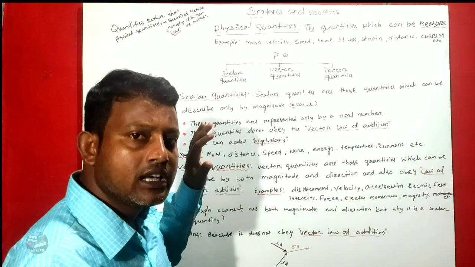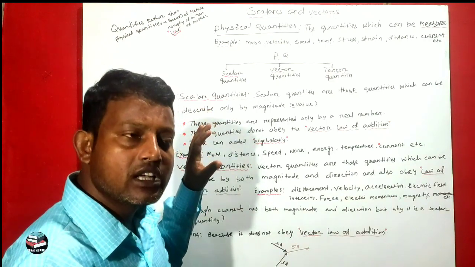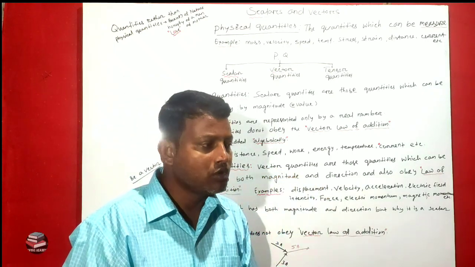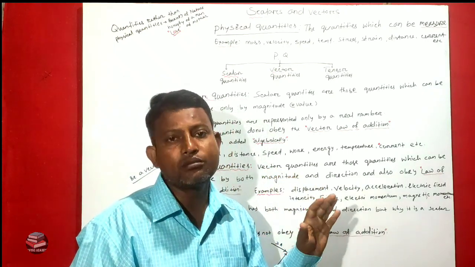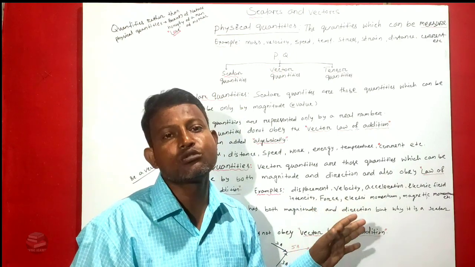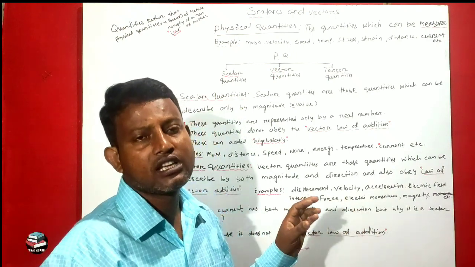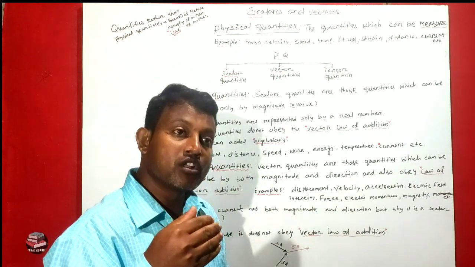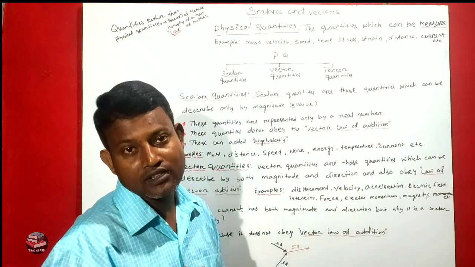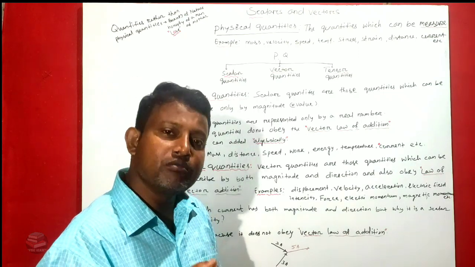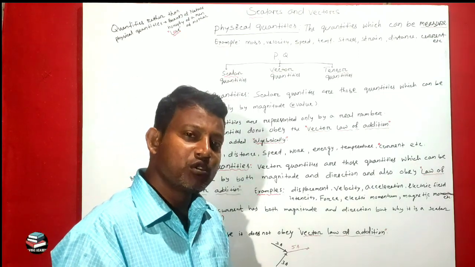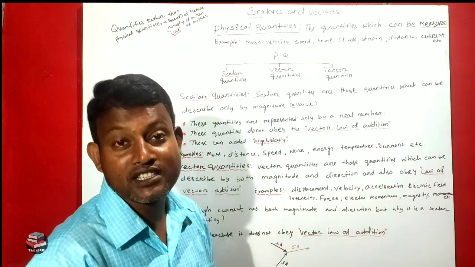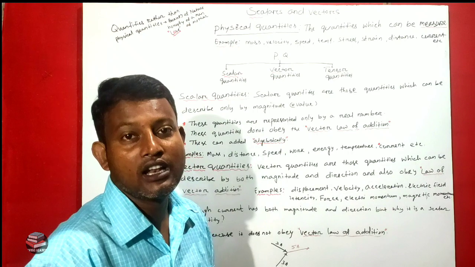But other than physical quantities, there are also some quantities which cannot be measured. Examples: the beautifulness of a man, the love of your mother. Can you measure the love of your mother? We can't. These are unmeasurable quantities. These are quantities but unmeasurable.